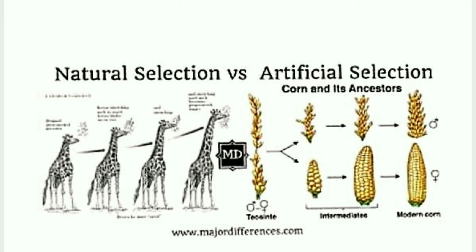As you can see in the figure here, the first portion is about the giraffe, and the second portion is about the maize. As you can see, the height of the giraffe has increased, especially the neck portion. And when we talk about artificial selection, here we have taken the example of corn. From the ancestor, it is a little bit different, and that is our artificial selection. As per our requirement, we are changing its value.